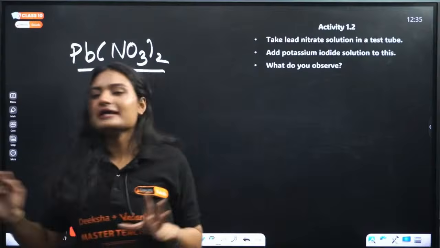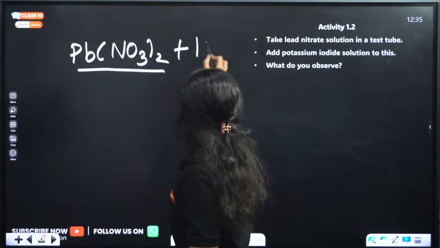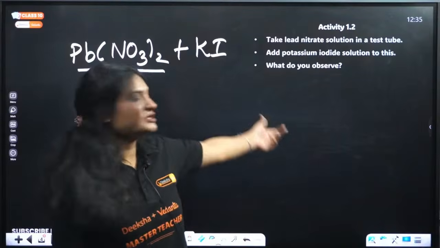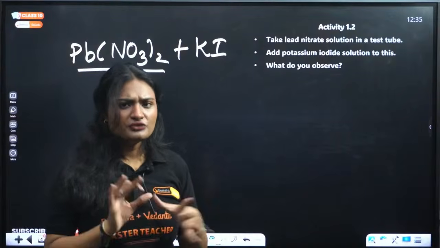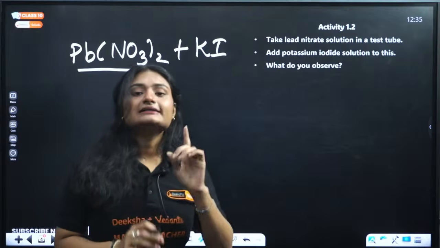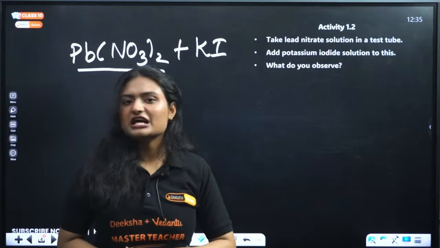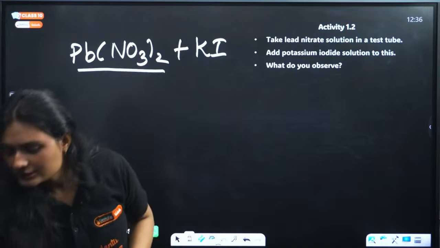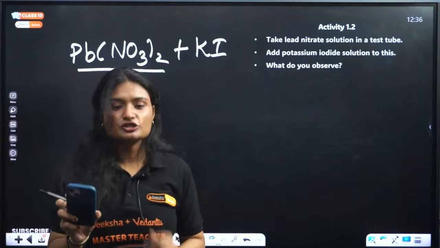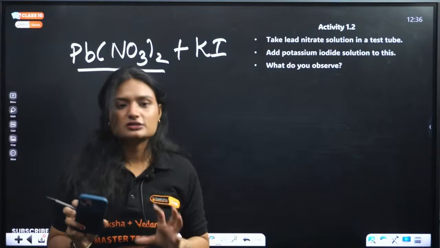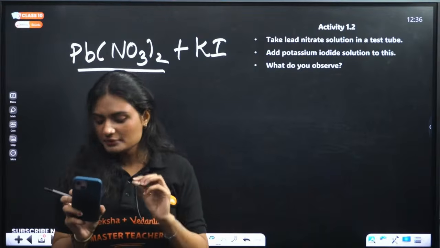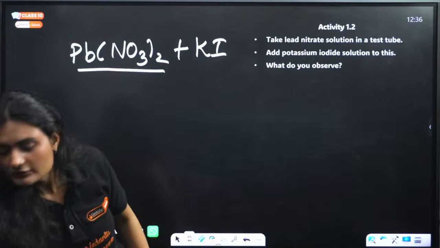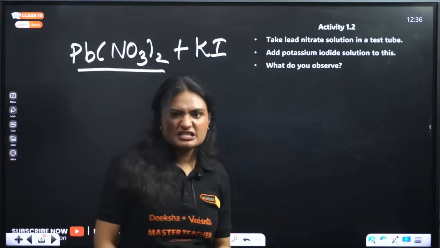Next, when you add potassium iodide to lead nitrate, what will you observe? We know this is a double displacement reaction. The previous reaction will be combination as well as oxidation. Clear? Now here this will be a double displacement reaction.